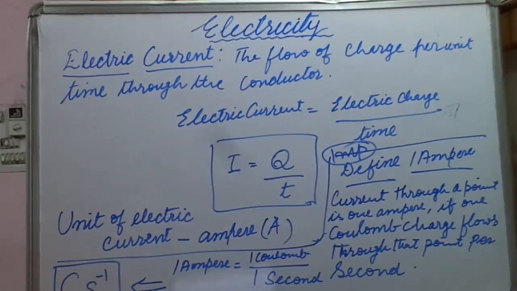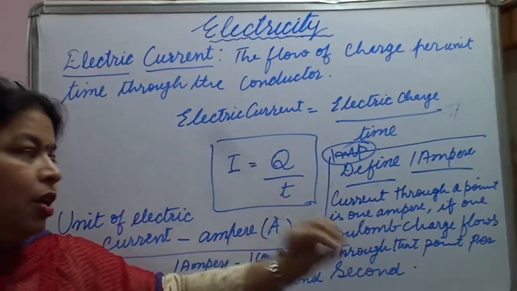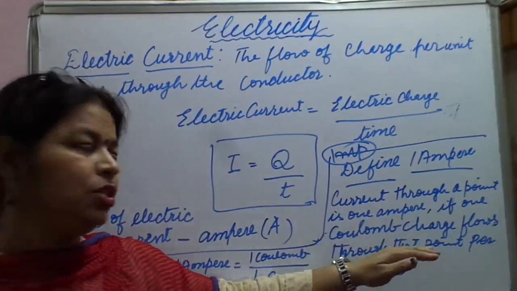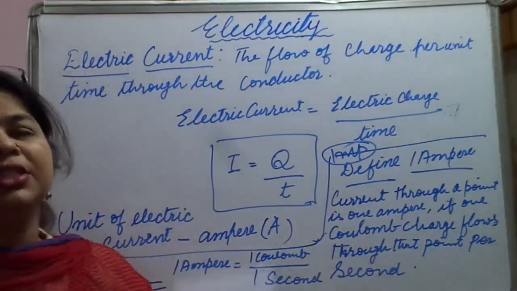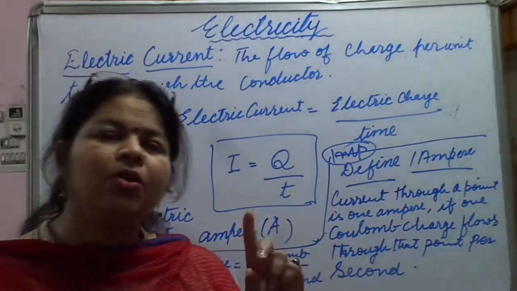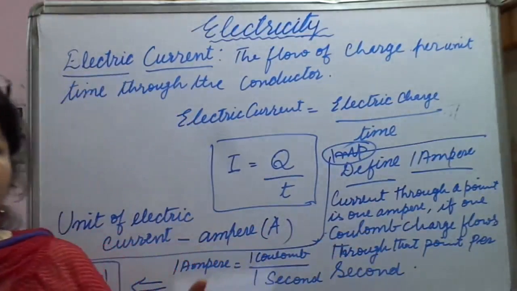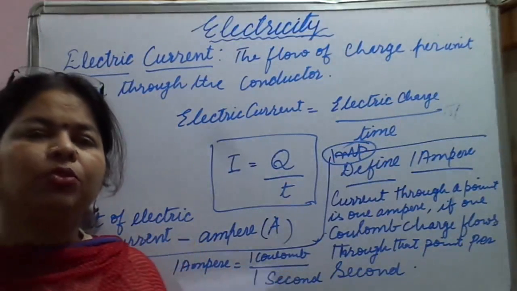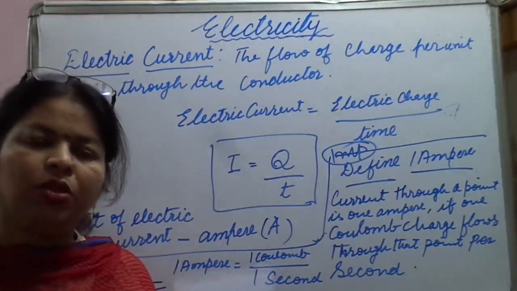Is it clear? So this is how we define 1 ampere. Current flowing through a point is 1 ampere if 1 coulomb charge flows through that point per second. Then we say that 1 ampere current is flowing through the conductor at that particular point.